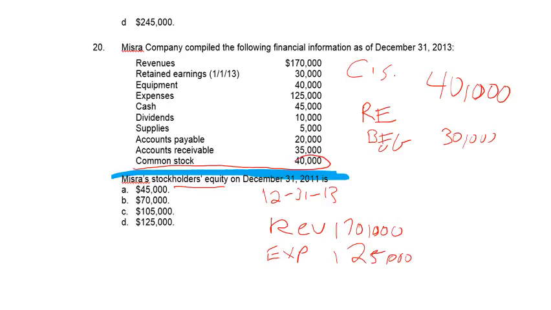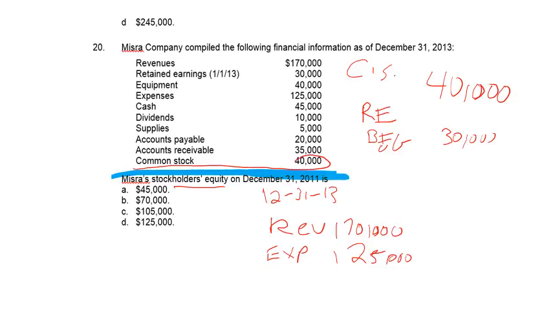Does not. Accounts payable is a liability. It's not an expense. That accounts payable could have been last year's expense, and I just haven't paid the bill off yet, because that's going to roll forward into the next year, right? So even though I may have an accounts payable from an expense, it doesn't mean it's from this year, right? And if it is from this year, then it should have been included in this $125,000 of expenses. Maybe some of our expenses were paid in cash. This one we haven't paid yet, right?